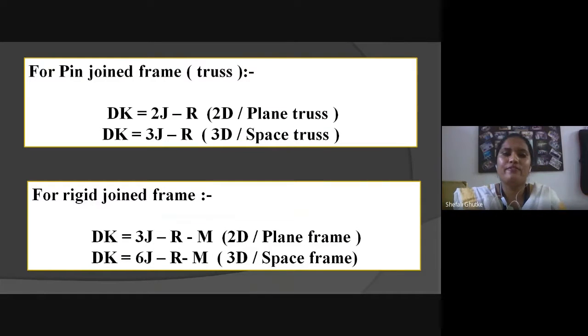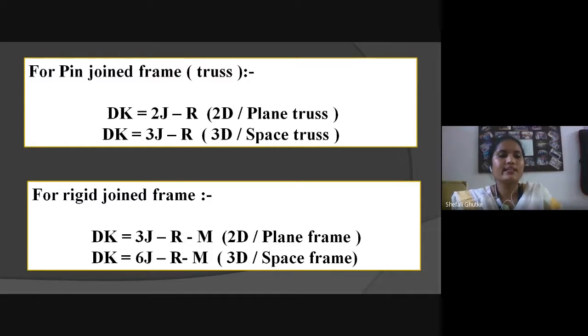For pin joint frame, also known as truss, the formula of dk will be 2j minus r for 2D or plane truss, and 3j minus r for 3D or space truss.